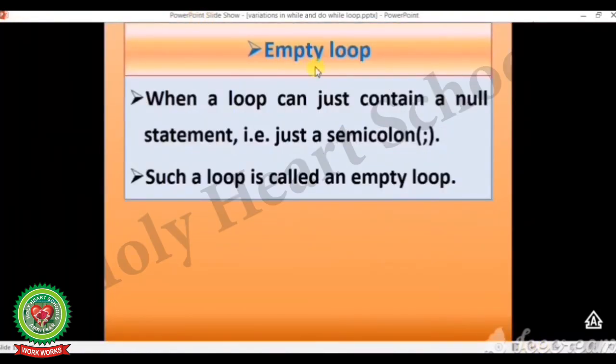The next is empty loop. When a loop just contains a null statement, that is just a semicolon, such a loop is called an empty loop and the program waits until the loop completes. See the code.